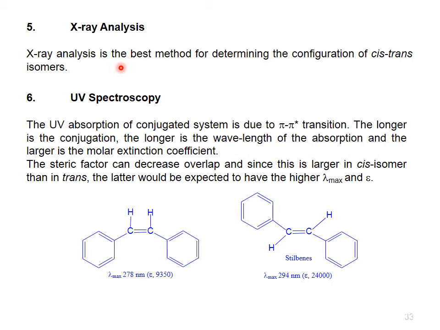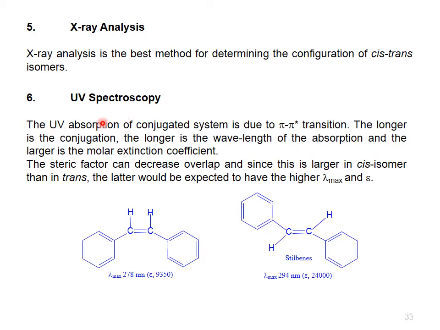Here these are two compounds. This is the cis isomer. Its lambda max is 278 nanometer and its epsilon is 9350, while the other isomer, this is the trans isomer. Here its lambda max is 294 nanometer and its epsilon value is 24,000. From these two values we can distinguish. Hence it is clear that the cis isomer has lower lambda max values as compared to the trans isomer. Means the trans isomer has greater lambda max values.